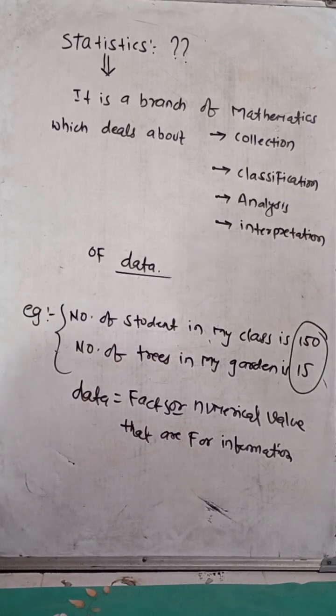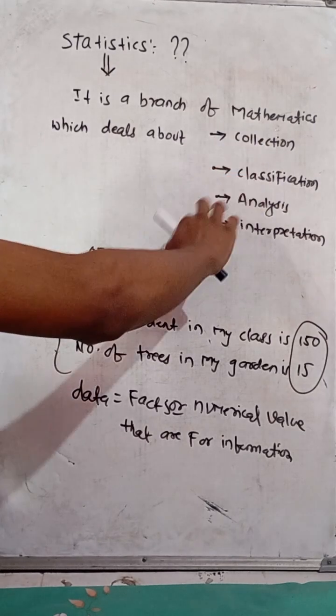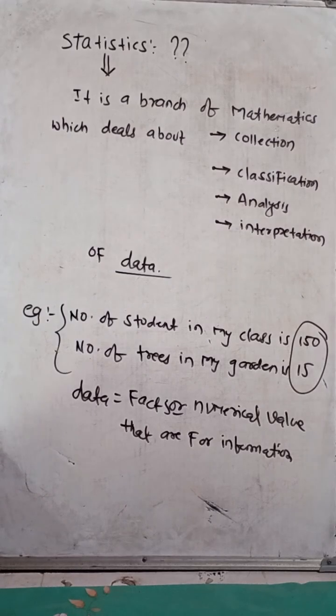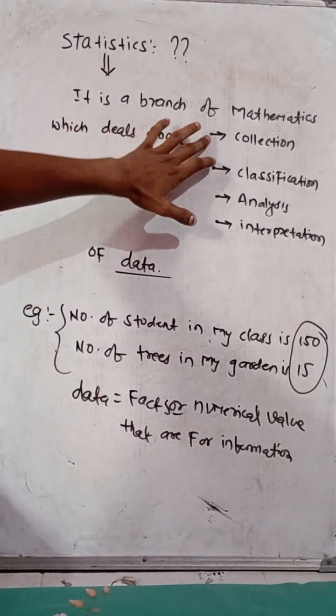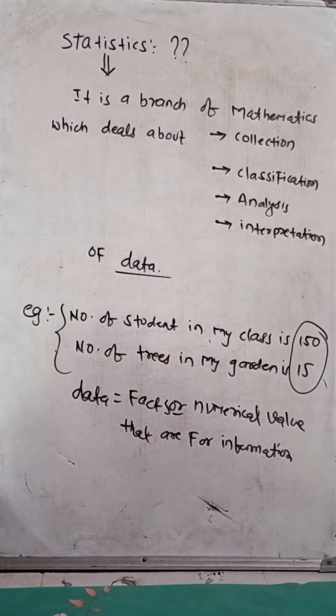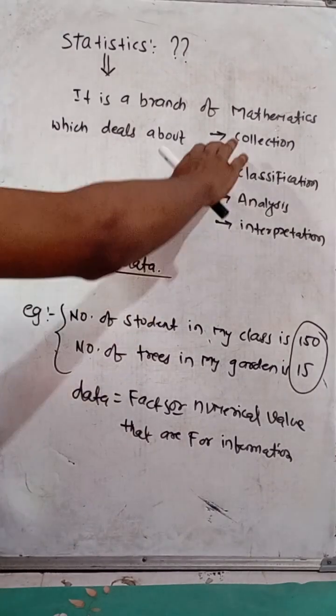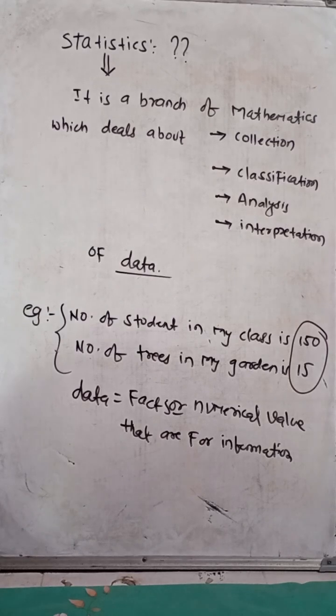It means statistics is all about the collection, classification, analysis, and interpretation of data. These are the four main things statistics revolves around. If you clearly know these four things, statistics is very easy. So what is data? Data is a fact or numerical value for information. 150 students in my class, 15 trees in the garden: that is a numerical value which gives us some information.